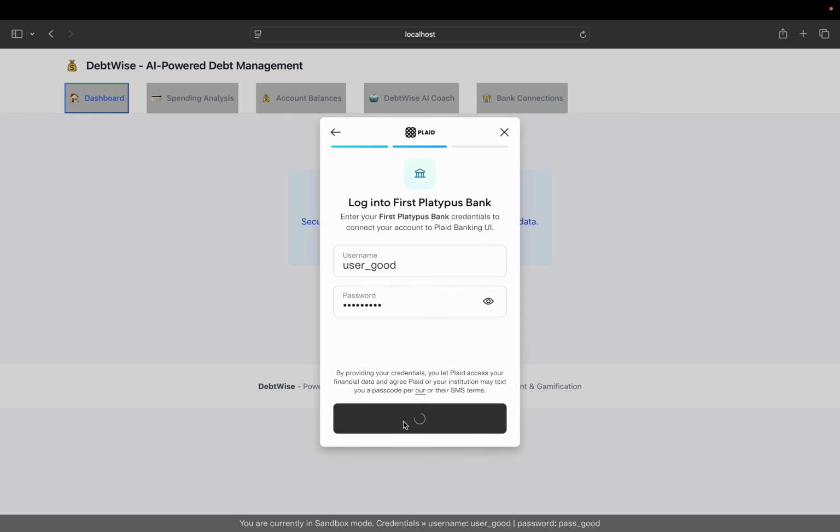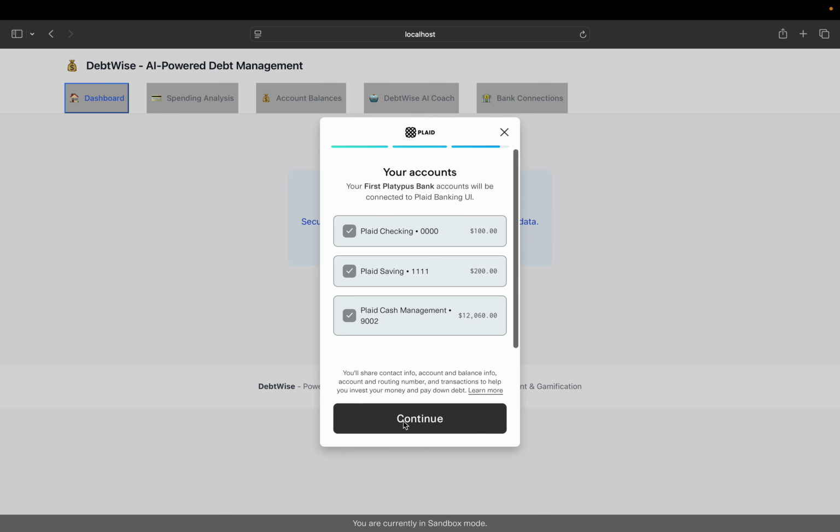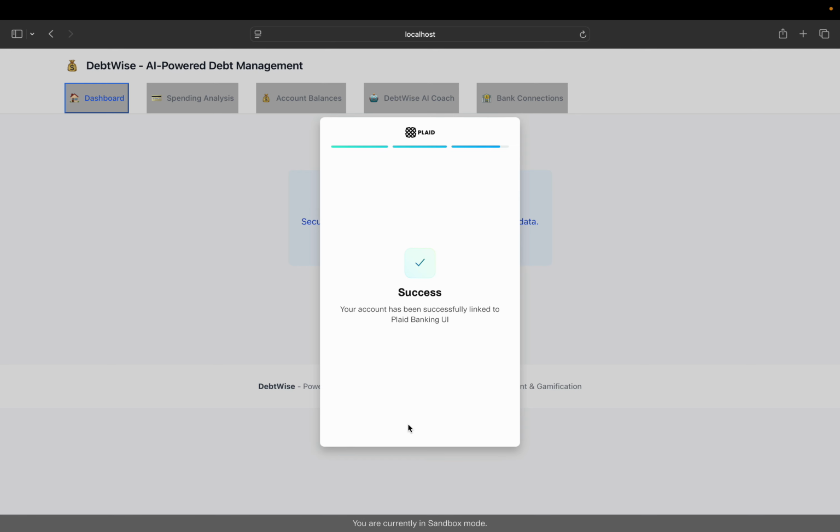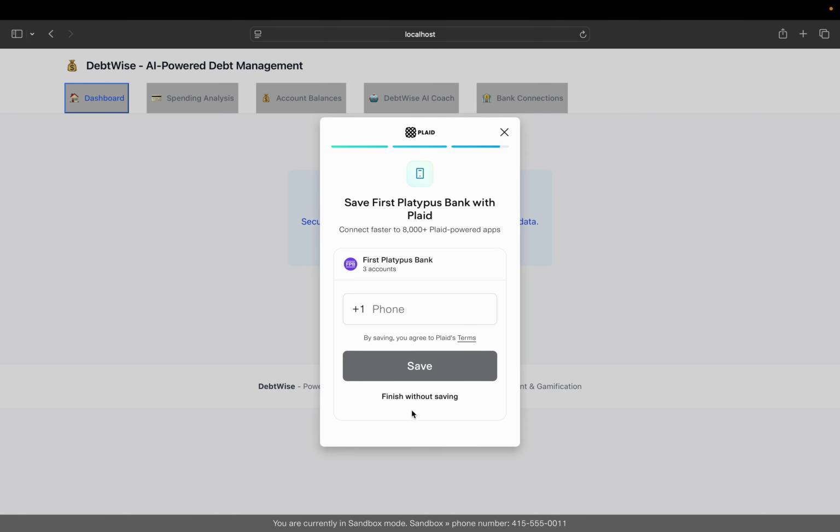So I'm using the Plaid API to connect to that dummy account, but in a real app, this can be any real user of any of these bank customers. I'll just continue with this one. It successfully connected.